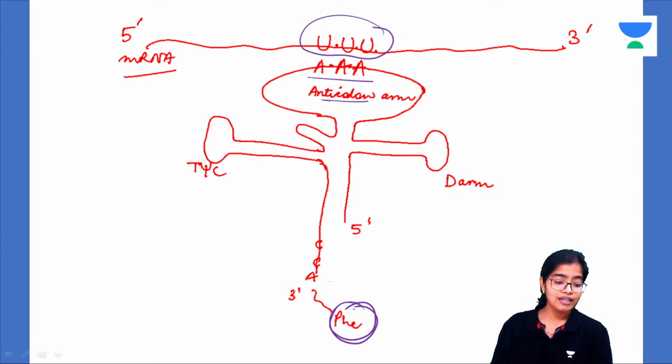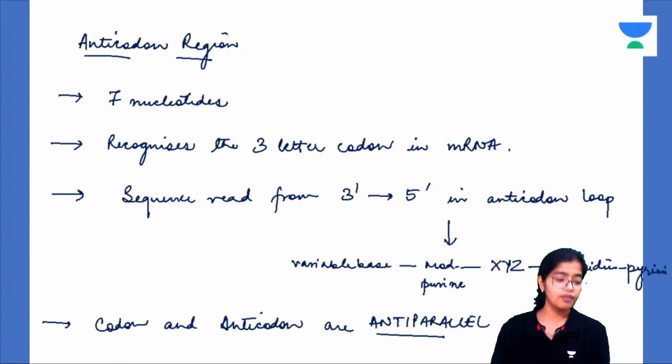So phenylalanine cannot directly go and attach to UUU because they don't have any affinity to each other. Now what do they need? They need a mediator, that is tRNA. Understood this? This is how translation works. Now, while much has been said about the anticodon region, I have not described it yet. So let us describe what the anticodon region is.